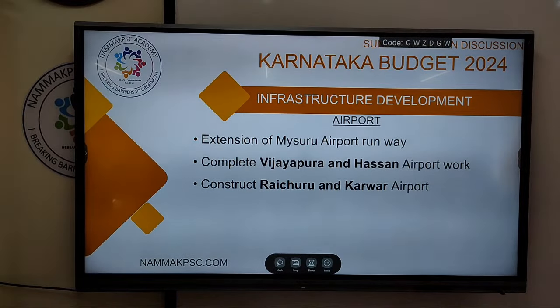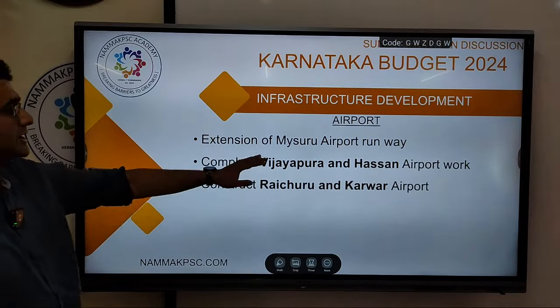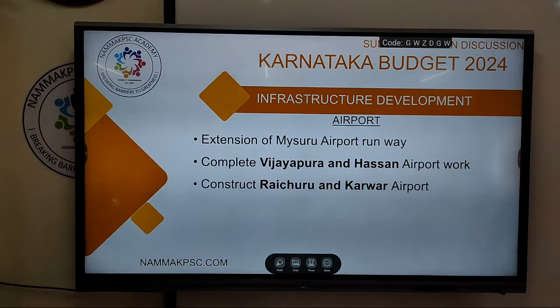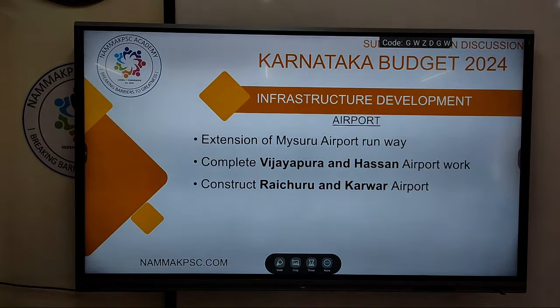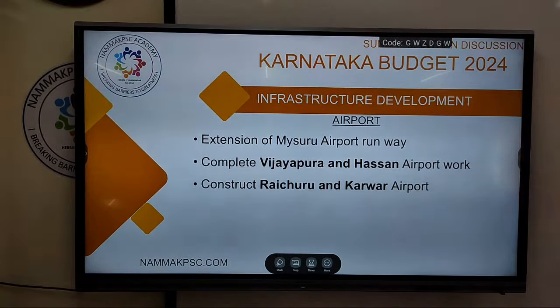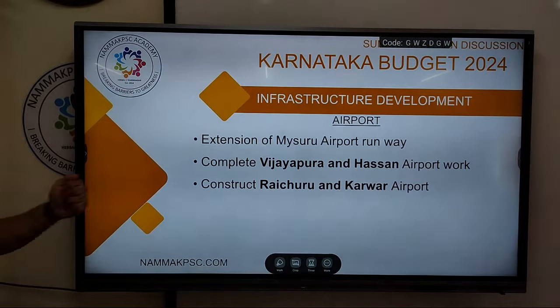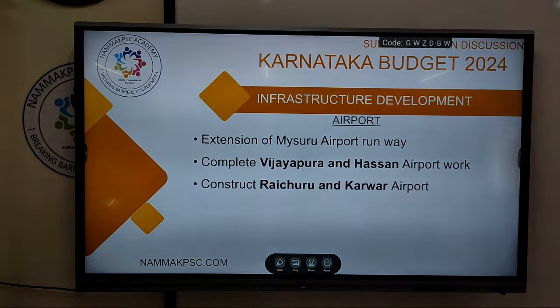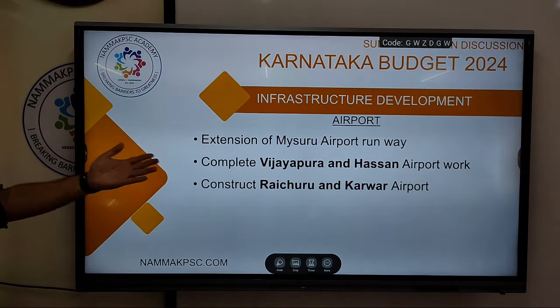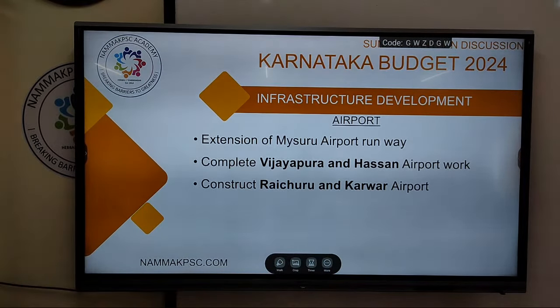All right. Airport, some names over here again. Mysore Airport runway will be extended. Vijaypura and Hassan Airport work, proposal to complete it, and new airport construction in Raichur and Karwar. These names can be asked. So the budget proposes to construct airport in Raichur and Karwar. The budget proposes to complete the existing work of Hassan and Vijaypura airport and Mysore airport extension.